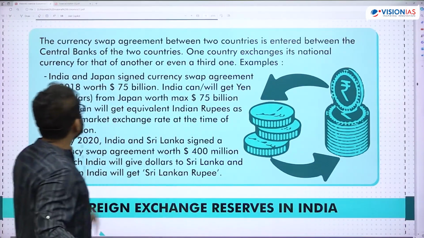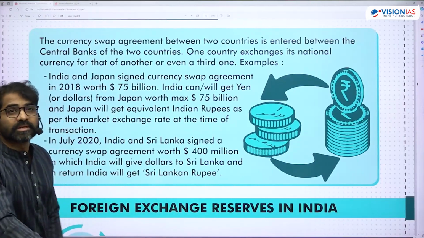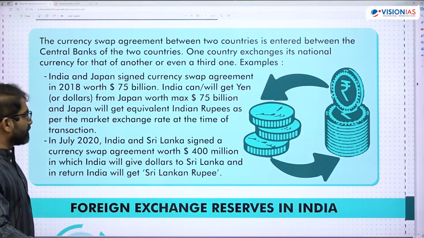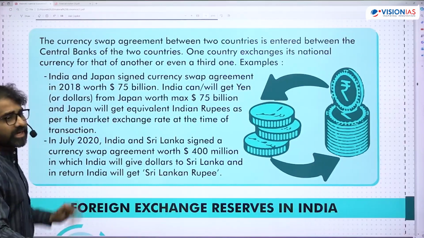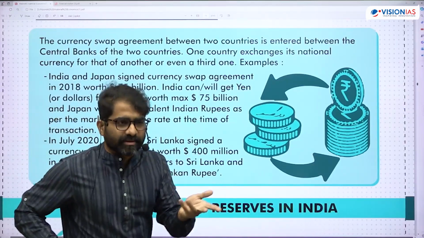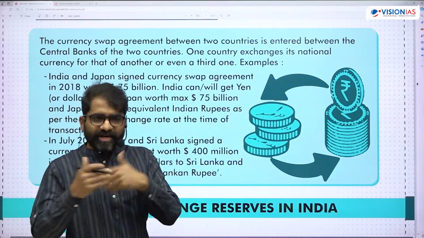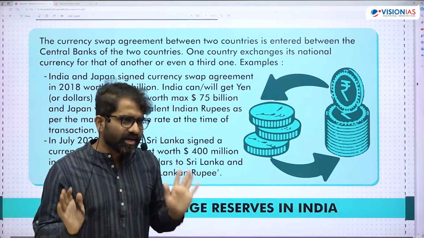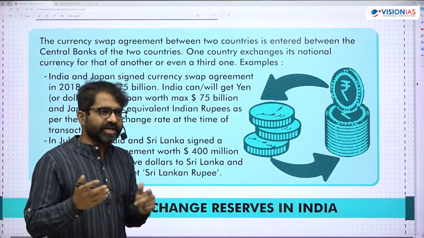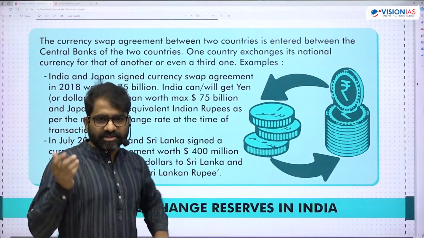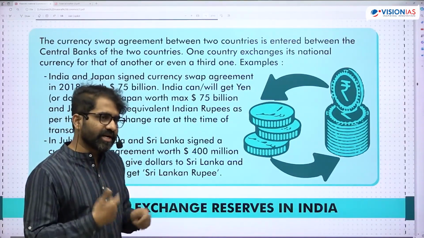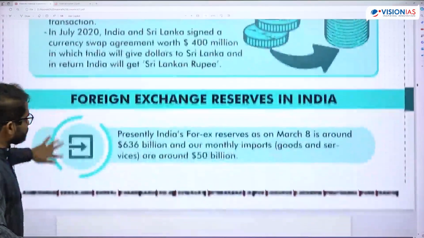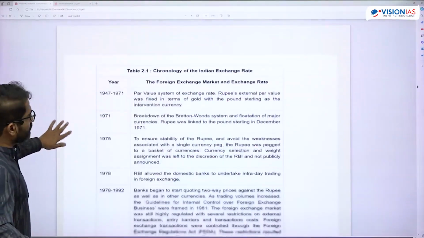Okay, so here if you see, currency swap agreements we have signed with countries like Japan, where we do transactions in our local currency. So whenever rupee value is depreciating, it can increase our costs. So better you sign such agreements like currency swap agreements.